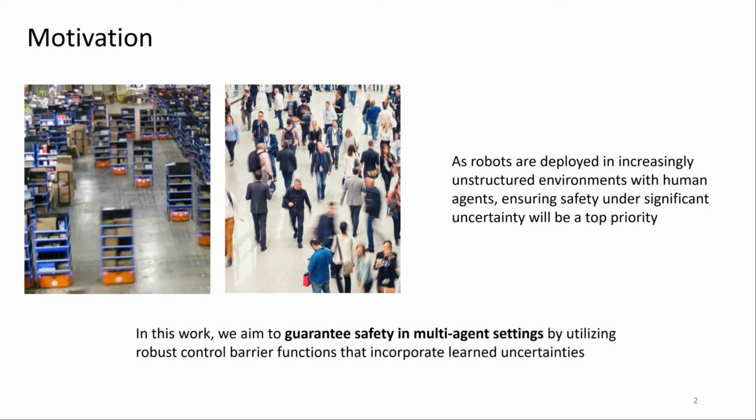Even in these uncertain situations, some formal guarantees of safety will be critical in order to avoid harm to people and encourage wider acceptance of robots. In this work, we aim to guarantee safety of robot controllers in multi-agent settings by utilizing robust control barrier functions that can efficiently incorporate learned uncertainties.